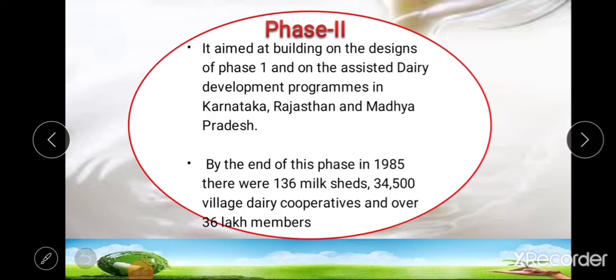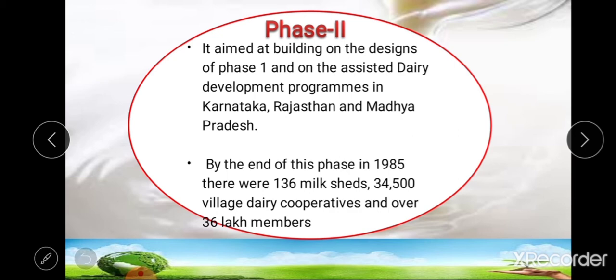So this phase second aimed at building on the design of phase first and on the assisted dairy development programs in Karnataka, Rajasthan and Madhya Pradesh. And at the end of phase second, that means during 1985, there were about 136 milk sheds and about 34,500 village dairy cooperatives and over 36 lakh milk members.